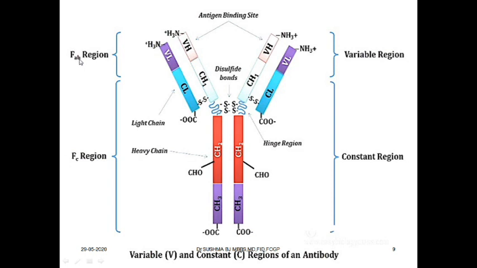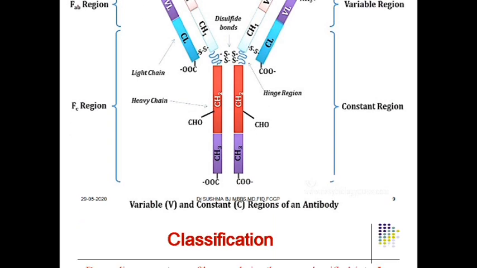FAB stands for fragment antigen binding. It has got antigen binding sites. You can see here the antigen binding sites are located on the terminal section, that is, in the variable region of the heavy chains. That is the antigen binding site, and this is the FC region, that is nothing but the fragment crystallizable region. Getting my point? FC stands for fragment crystallizable, and this is meant for complement binding. This entire portion is meant for complement binding and this portion is meant for antigen binding. Okay, so this is in brief about the structure of immunoglobulin. There is something called FAB and FC fractions, which we will discuss now.